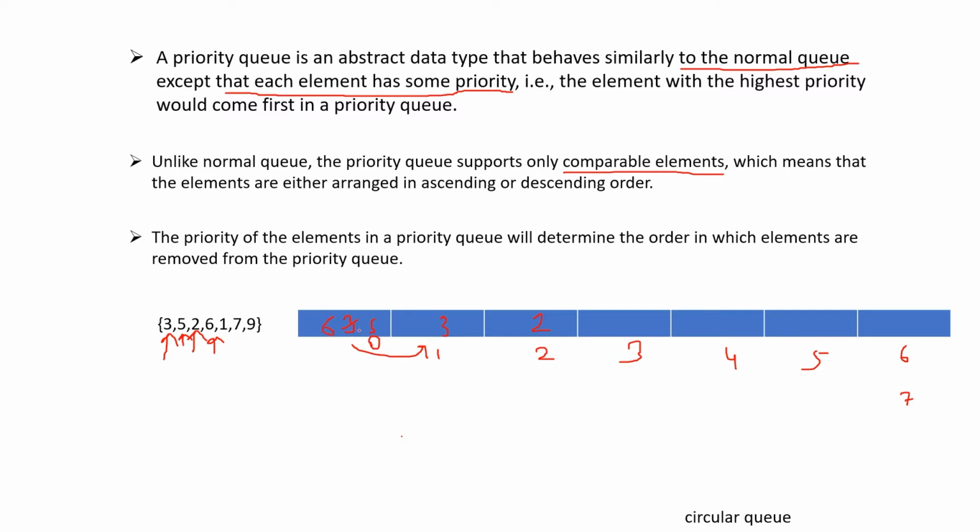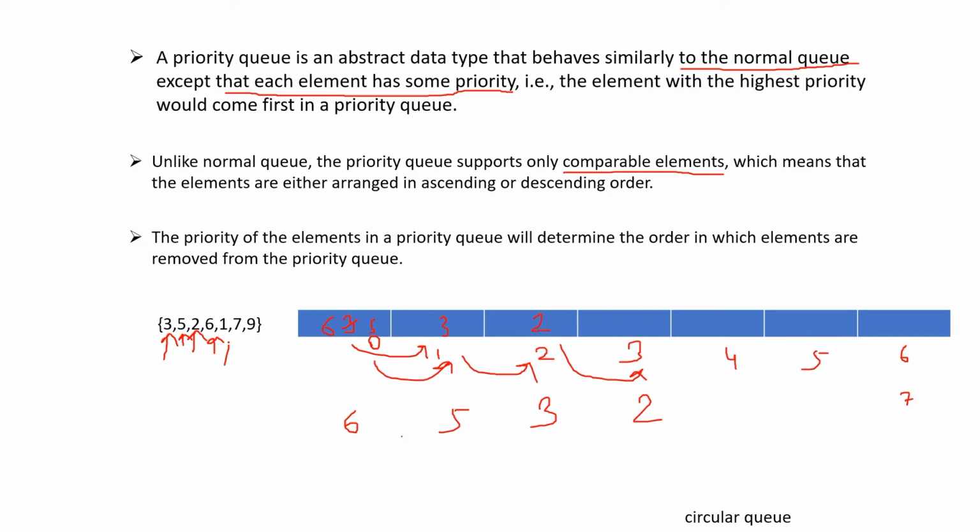So 6 will come here. Now 5 will move here, 3 will go here and 2 will go here. So this 2 will go here, now 3 will be here and 5 will be here, and this index will be filled with 6.